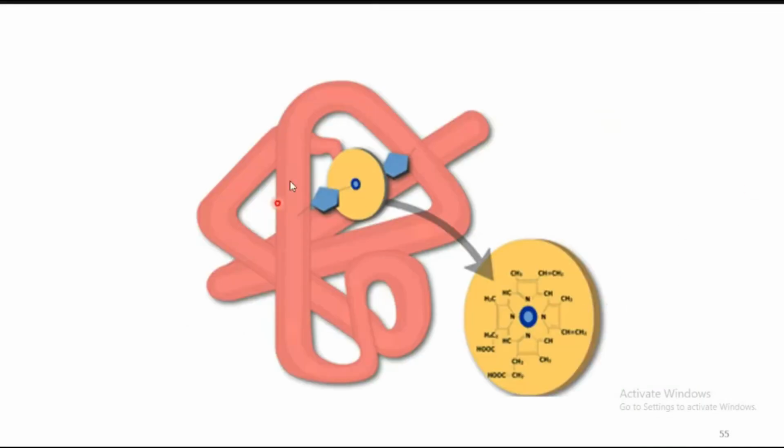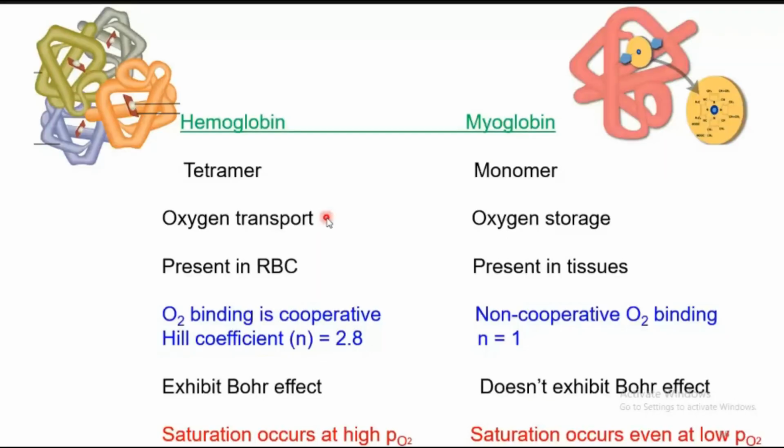This is the structure of myoglobin. So it will be monomeric. Here also we have the heme B structure, and the distal histidine imidazole is present. What is the difference between hemoglobin and myoglobin? One is a tetramer, another is a monomer. Hemoglobin is involved in oxygen transport, whereas myoglobin is involved in oxygen storage. Hemoglobin is present in the RBC, whereas myoglobin is present in the tissues only.